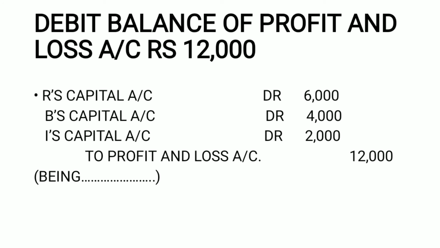And the loss is distributed among partners in their profit loss sharing ratio, which is 3:2:1. 12,000 is distributed in 3:2:1. Alright. So here I think we complete question 5 from your exercise.